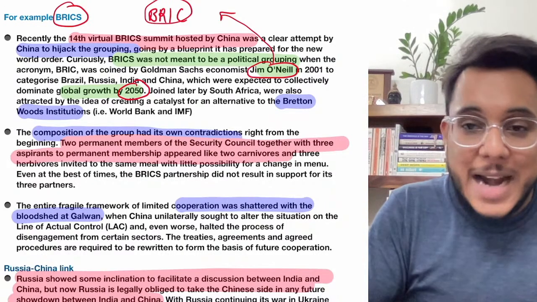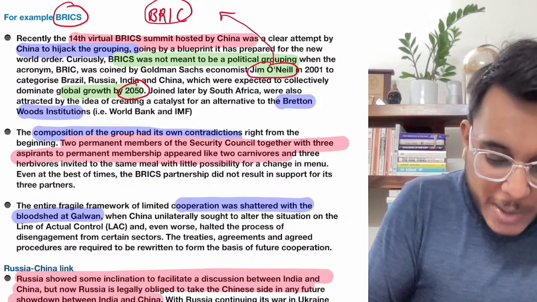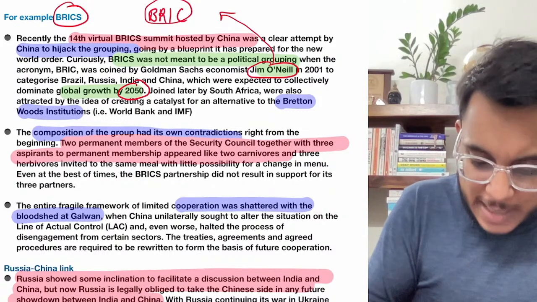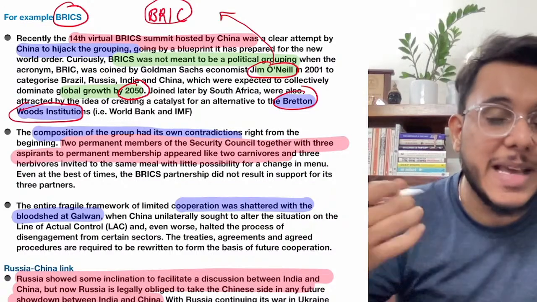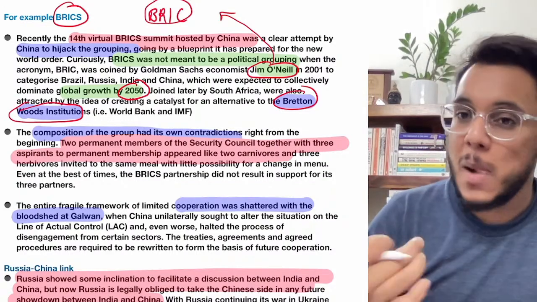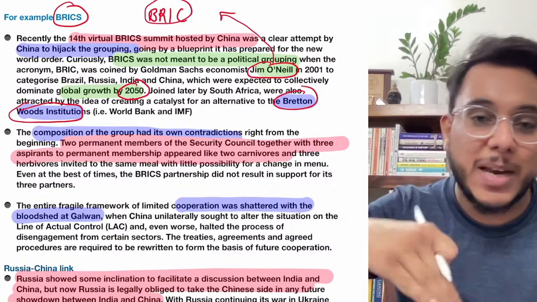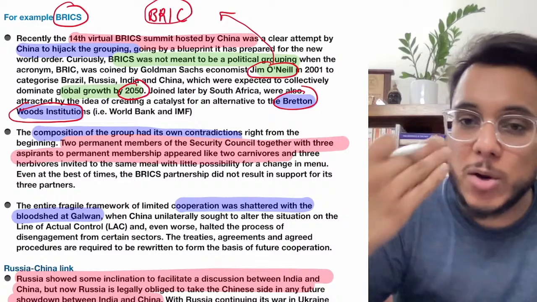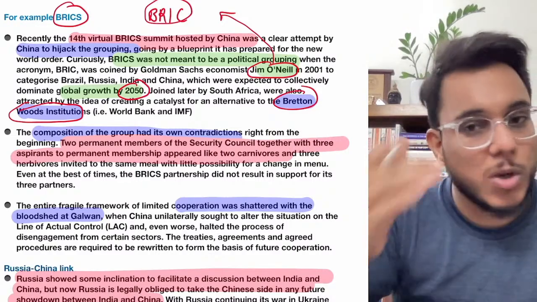However, what happened later, around 2010, is that South Africa also got added. And the idea came that on the lines of the Bretton Woods institutions, BRICS will build up many such institutions. But actually, what has happened over the years is that rather than an economic grouping, the BRICS has become a political grouping. They are talking on political agendas, on political issues. So BRICS has lost its focus.